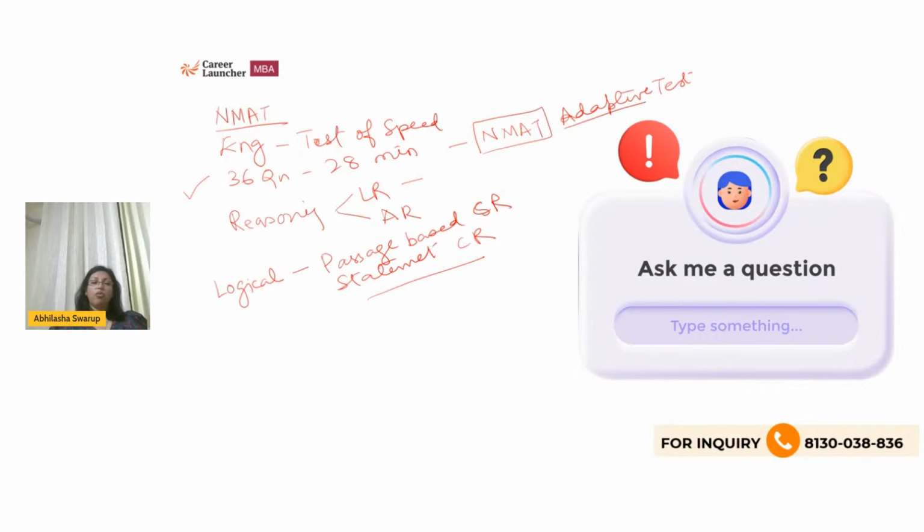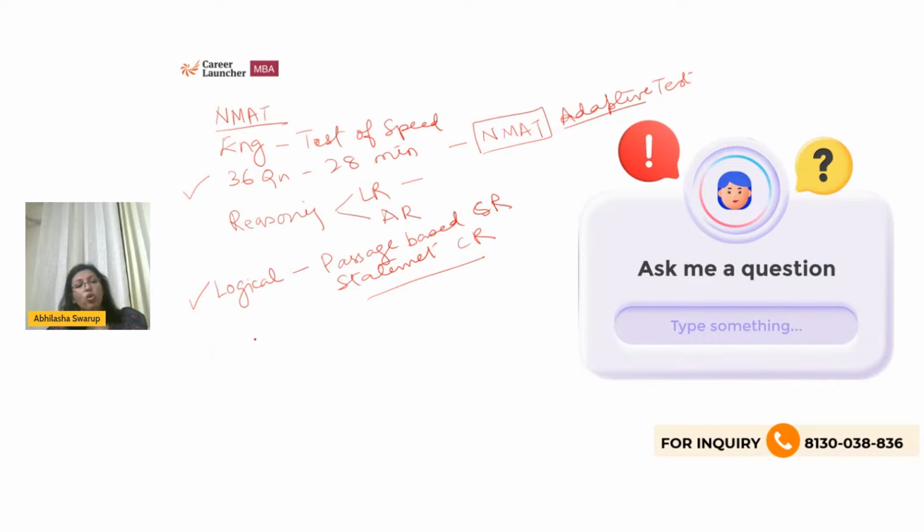So we've covered the statement-based CR questions today. If we have time and if there is bandwidth, then we might just do the passage-based CR also. Passage-based CR would be a paragraph is given, and strengthen, weaken, assumption, inference, paradox, all of those types of questions are there. The logical section is also a test of your speed, but not so much as English.